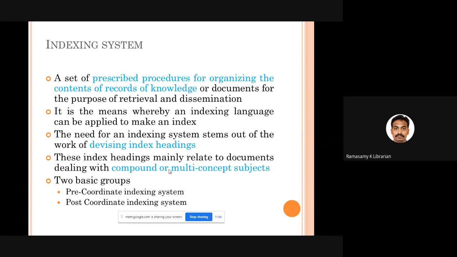For example, you take mammals. Mammals belong to genus. They are the higher order level of species. They will have a lot of species. One best example can be elephant. So elephant is a species, and mammal is the genus relationship. That kind of relationship is mostly seen in zoology.